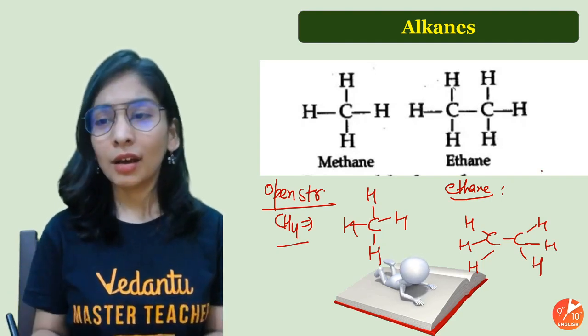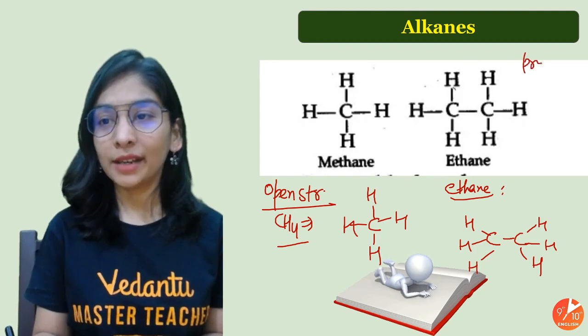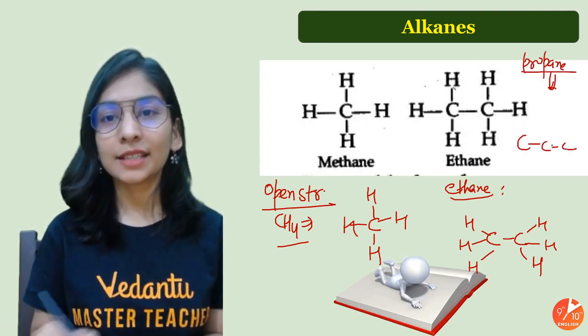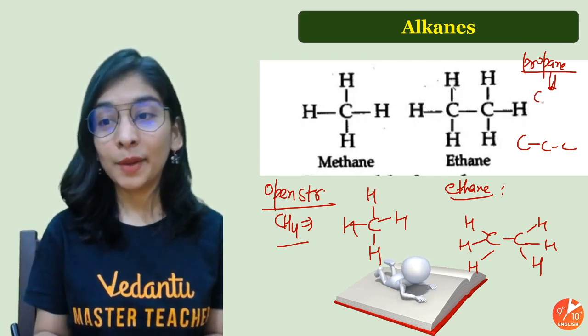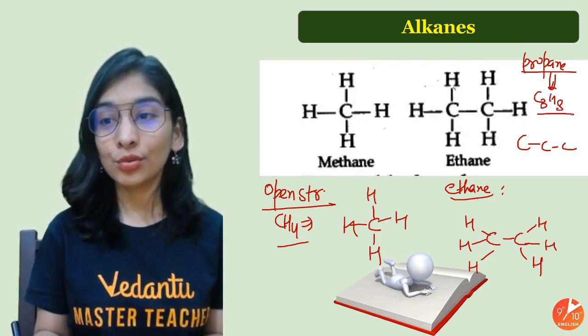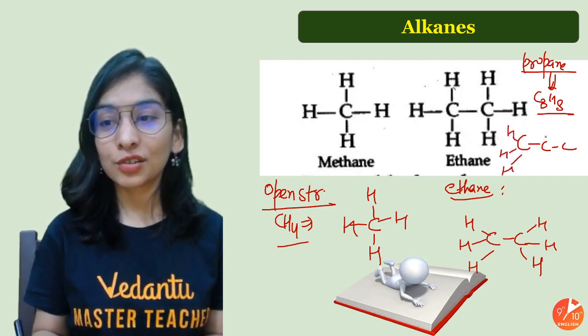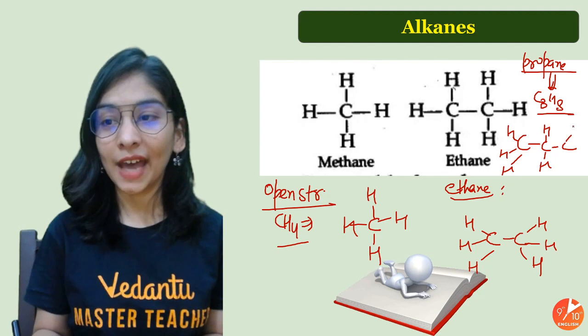Now suppose I want to draw propane. What will be propane? Prop for 3 carbon, I'll write it in this way, and the formula will be what? Hydrogen is 2n plus 2, so this, and you're not even counting, you just started writing just to follow the valency of carbon, that's 4.